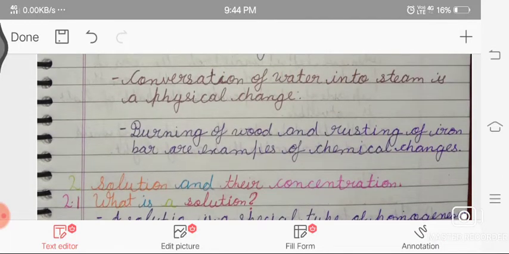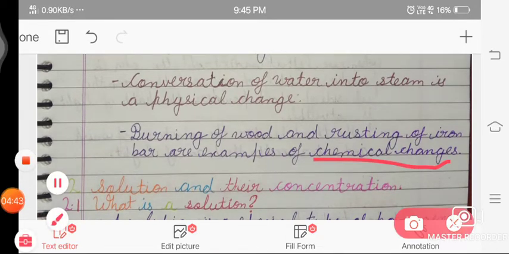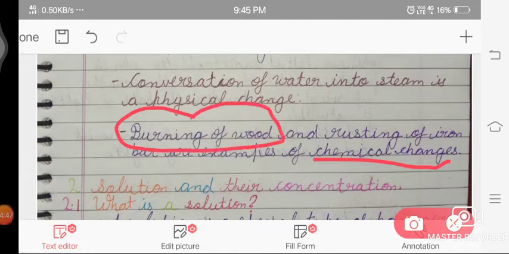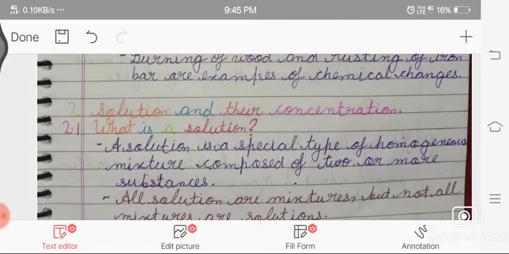Burning of wood and rusting of an iron bar are examples of chemical change. In rusting, the iron bar reacts with oxygen and makes metallic oxide, so this is a chemical change. And in burning of wood, all the properties and the formula of the wood change, so it is also a chemical change.